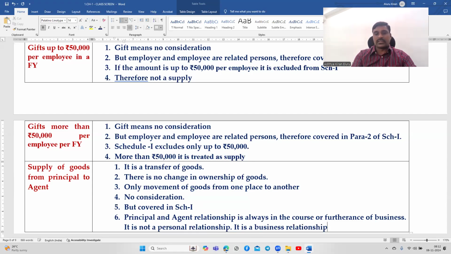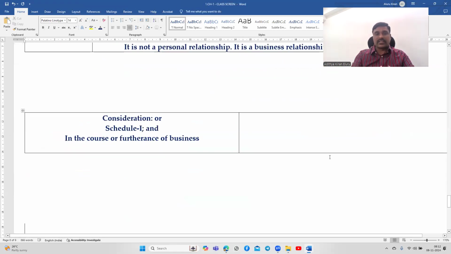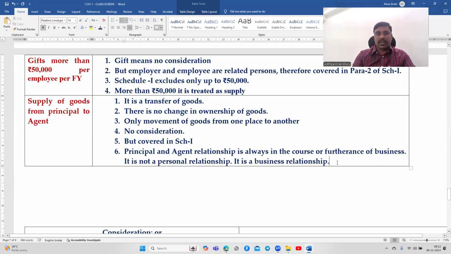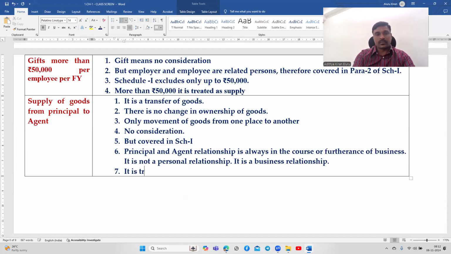Though there is no consideration, it is covered in Schedule 1, so this condition is satisfied. As I told you, either consideration should be there or it should be covered in Schedule 1. Moreover, the words principal and agent themselves indicate a business relationship, so obviously it is covered under supply.